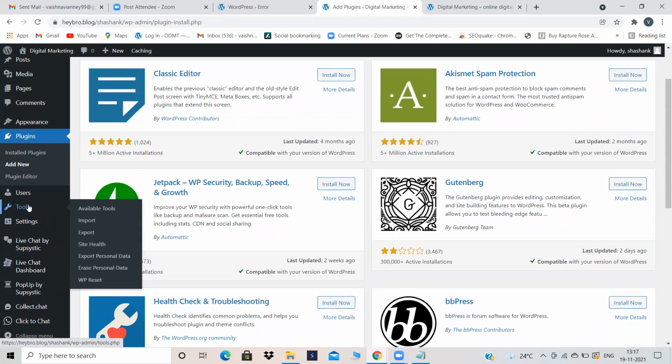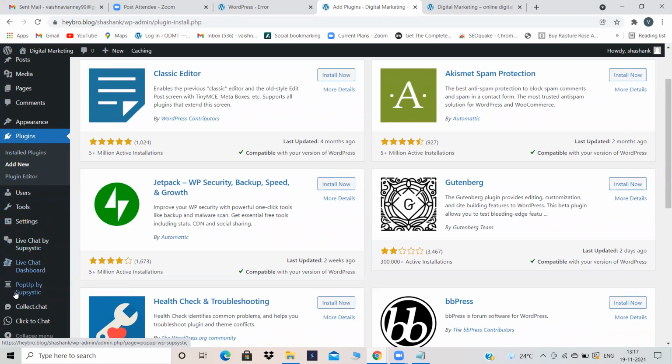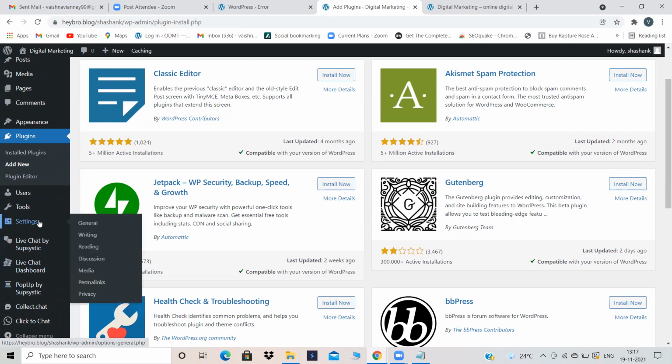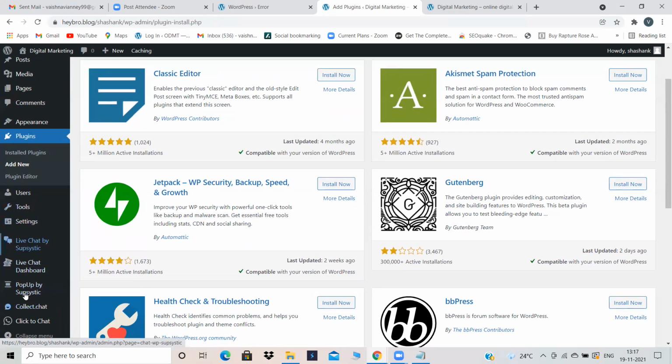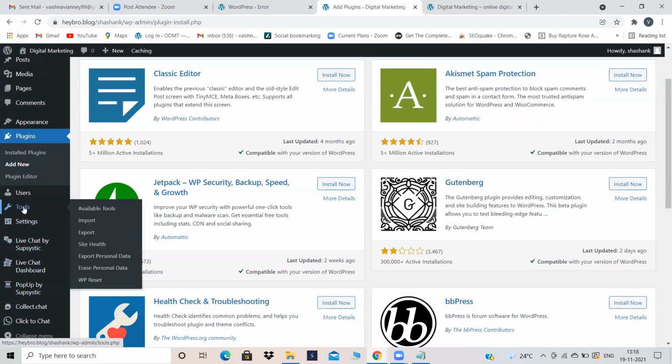See what I told you, each and every plugin will not appear directly on the dashboard. Sometimes they might be under any option. See, WP reset directly it is not appearing on the dashboard. It is under tools. That is the reason I told you some plugins might not appear directly.